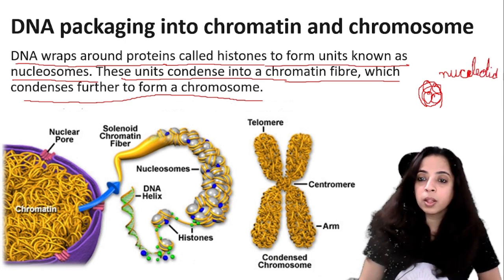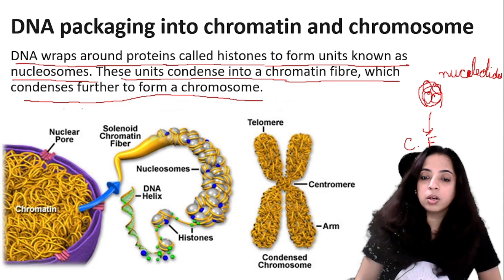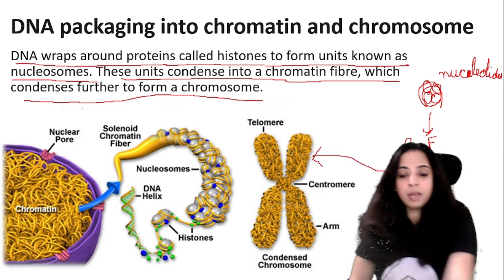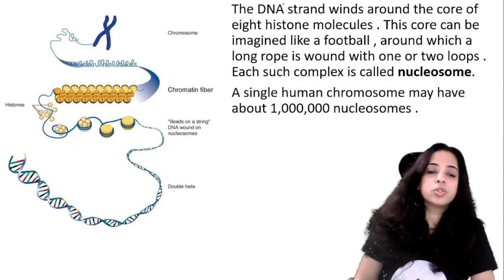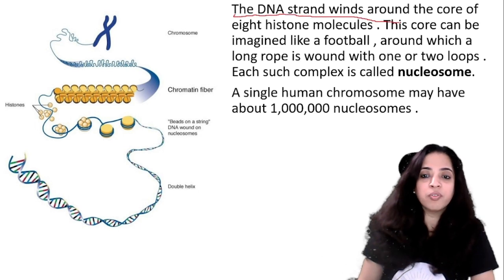Nucleotide. These nucleotides condense to form chromatin fibers. They condense to form chromosomes. Okay. Now, so let me repeat. The DNA strand winds around the core of 8 histone molecules. What is the number? 8.